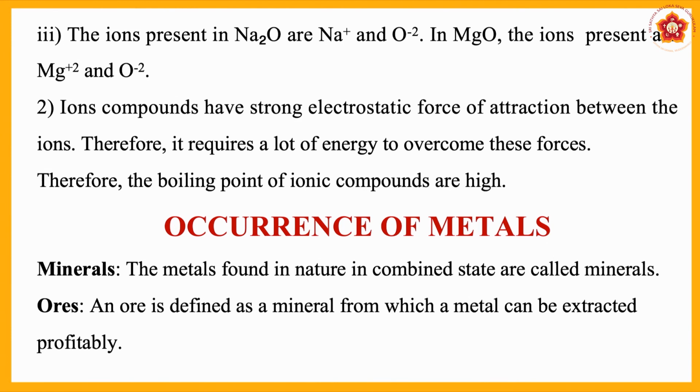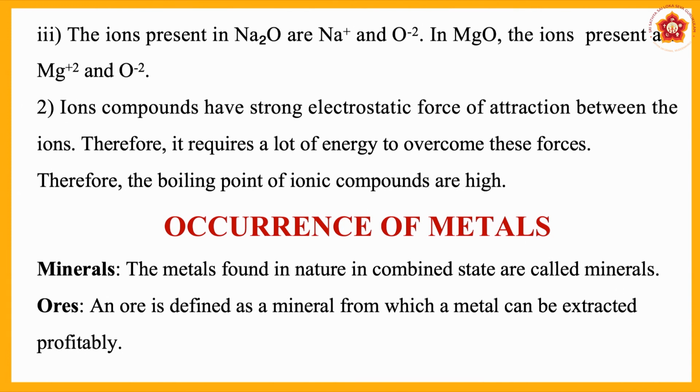And the last question is, why do ionic compounds have a high boiling point? As I told you last time, boiling point is the temperature at which compounds or liquids boil. And melting point is nothing but the temperature at which solids melt.